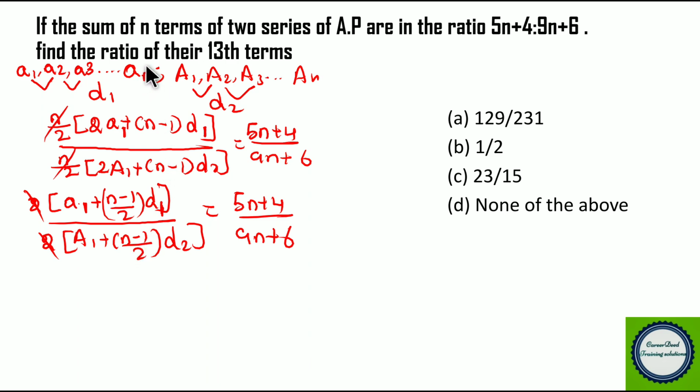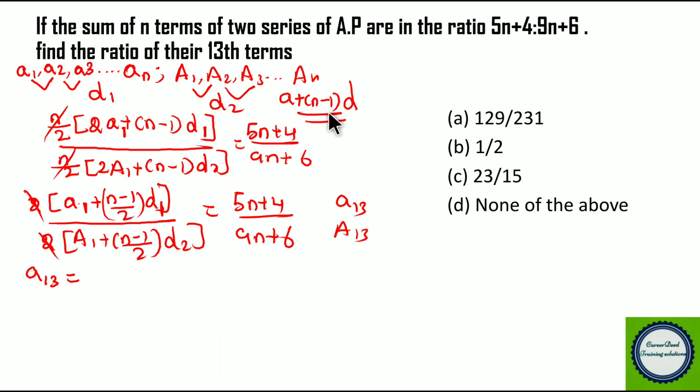Now what actually you have to find is the ratio of the 13th term of both the series, that is in the first progression you have to find a13, in the second progression you have to find A13. Now if you find a13, to find the nth term, you know the formula is a plus n minus 1 into d, right? So I am writing it separately, it is a plus n minus 1 into d.